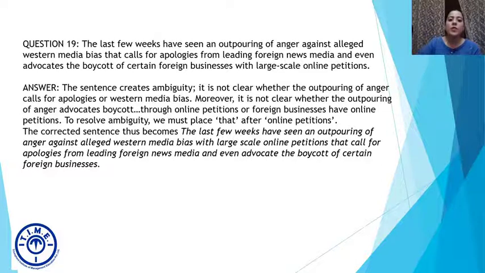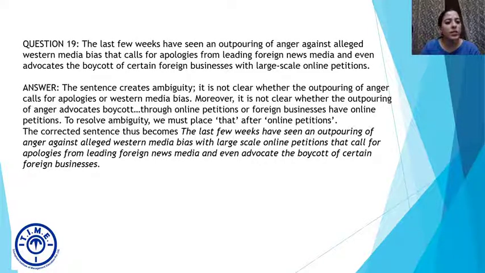And this outpouring has been expressed through what? It has been expressed with large scale online petitions that call for apologies. Apologies from whom? From leading foreign news media, and these petitions even advocate the boycott of certain foreign businesses. So these petitions also advocate the boycott of certain foreign businesses.